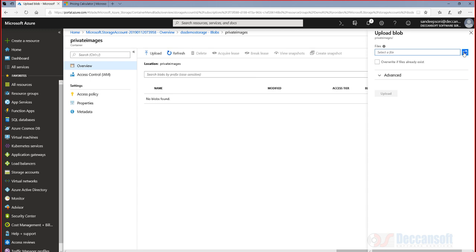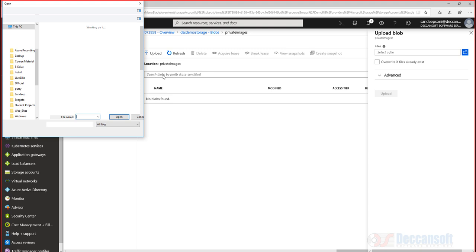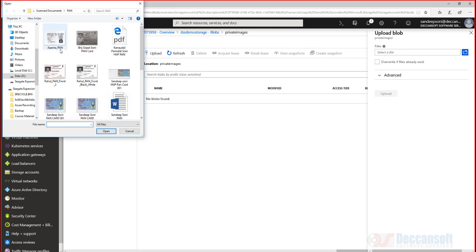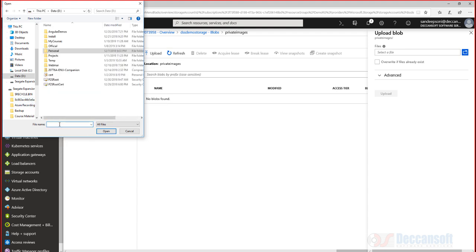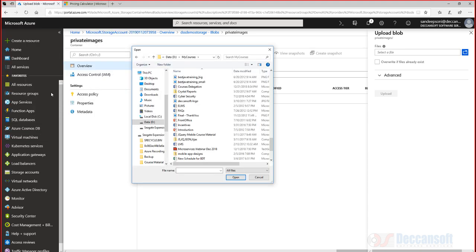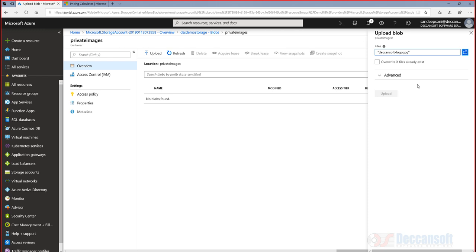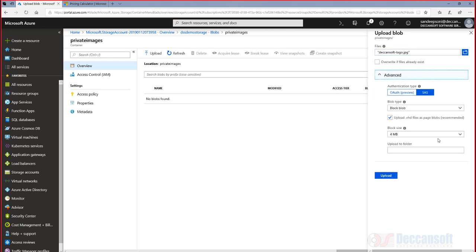Whatever we are doing right now through the portal, we can as well do using code. So some file I upload. Let us say Deckensoft logo I am uploading here. Now there is an advanced option: authentication type, there is something called OAuth and SAS, which we discuss later.